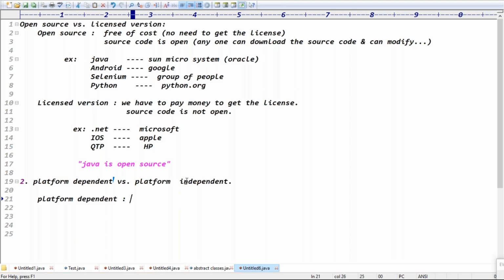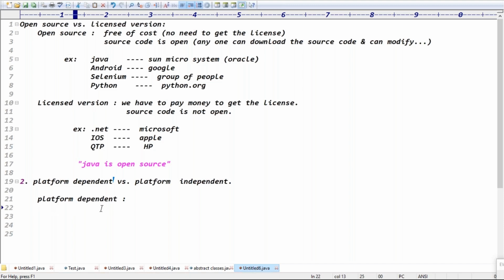Exactly. Now you tell me, guys, to design the IRCTC application, banking application, these all applications, which languages are good? Platform dependent languages are good or platform independent languages are good? Definitely platform independent languages, right? That is called which language here? Java. Java is a platform independent, right? Exactly.